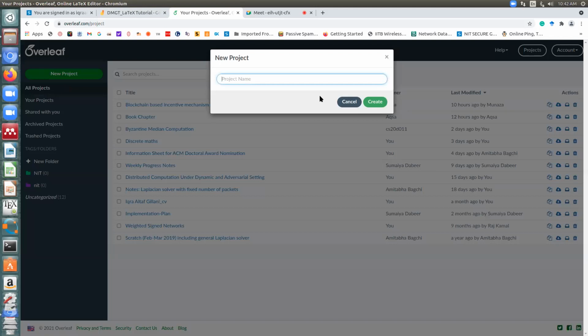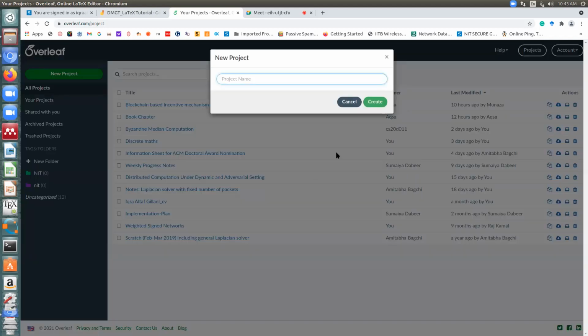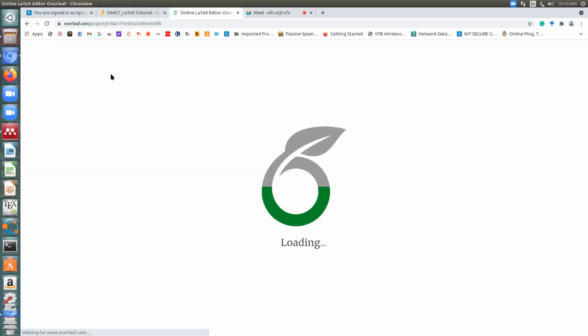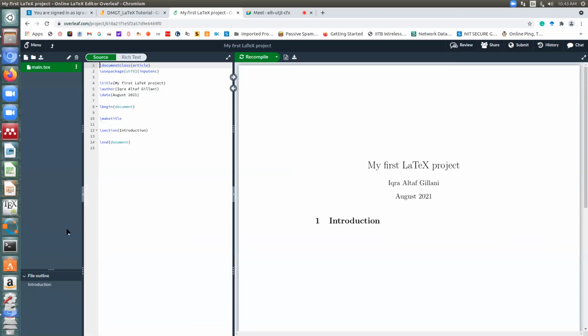You can see there are a lot of other options. You'll get the standard templates for a book, assignment, poster, presentation, everything. But now let us start from scratch with a blank project. Let me name it my first LaTeX project. So you should be redirected to this project. Is everyone on this?